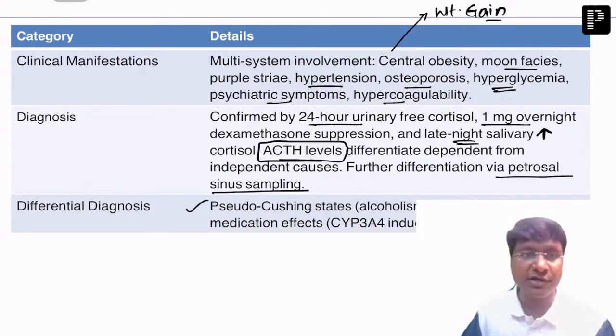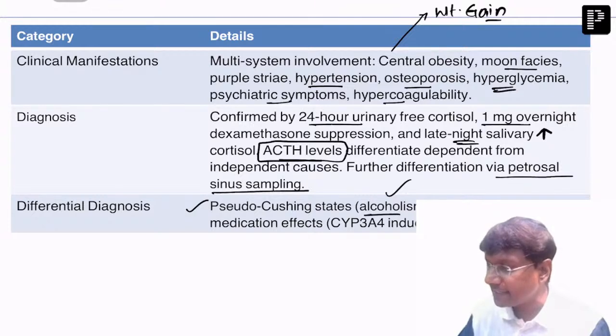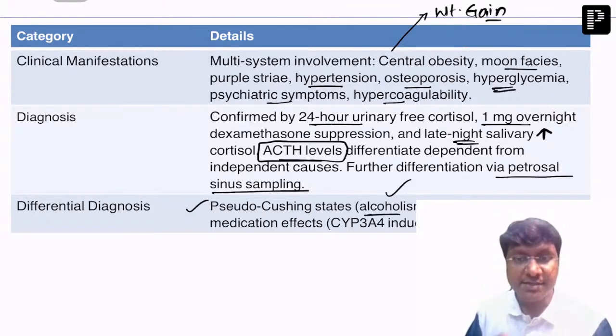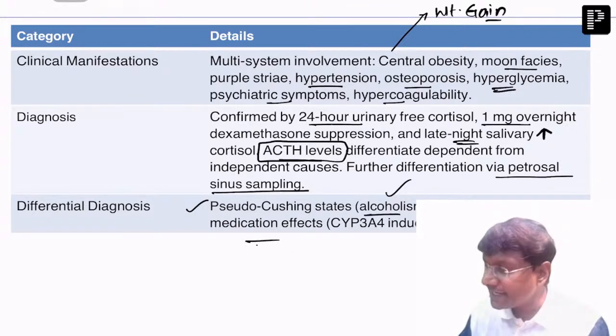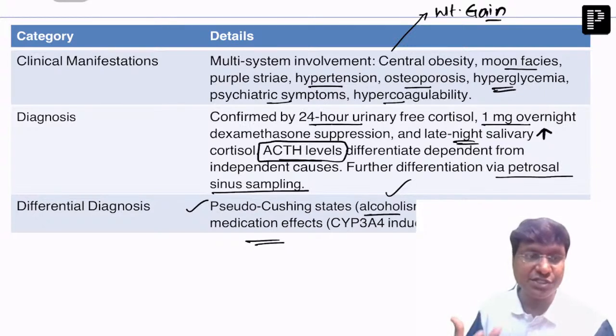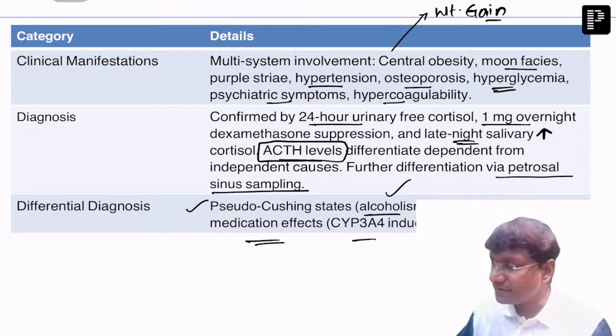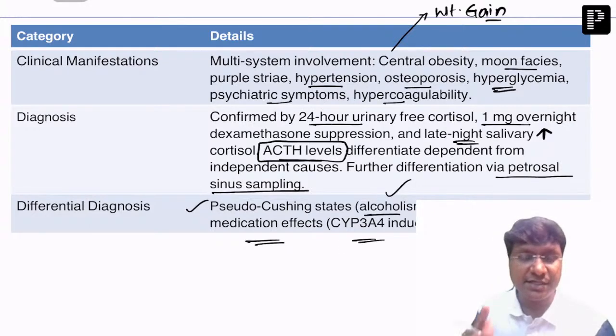Now, one of the very important differential diagnoses is the pseudo-Cushing state. Where do you have pseudo-Cushing's? That is observed in case of alcoholism, right? That is observed in medication effects. What are those medications which will give you the picture of Cushing's? They are the oral contraceptives and CYP3A4 inducers. These are the two important medications which will give you a Cushing's-like picture, right? So these two are your differential diagnoses: pseudo-Cushing states as well as the medication effects.